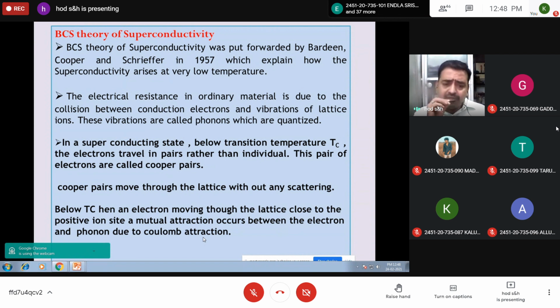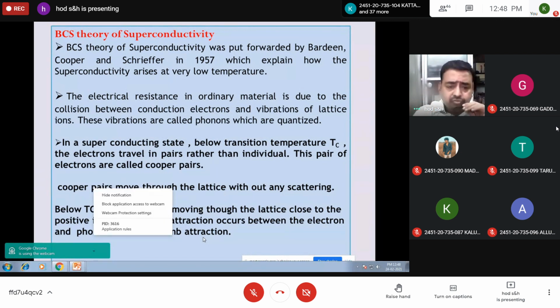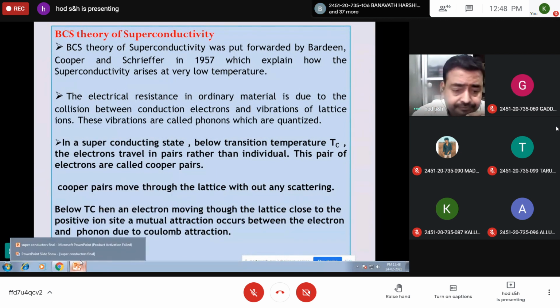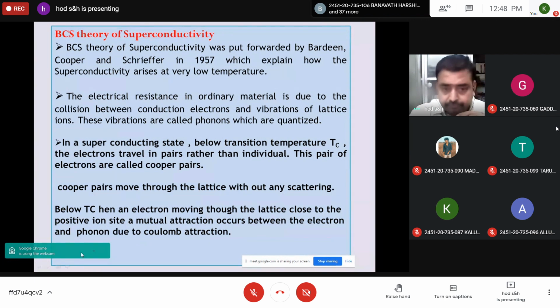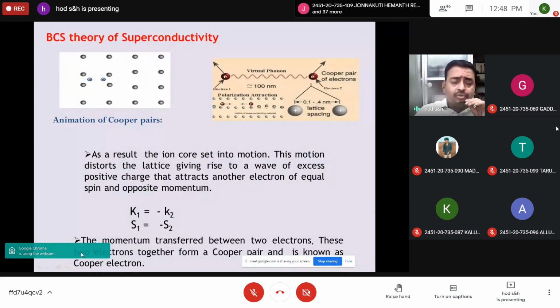So whenever a Cooper pair is moving, it is a pair of electrons, and some mutual attraction occurs between the first electron and the phonon due to Coulomb attraction. So the first electron interacts with the phonon. Because of this, the ion core is set into motion.